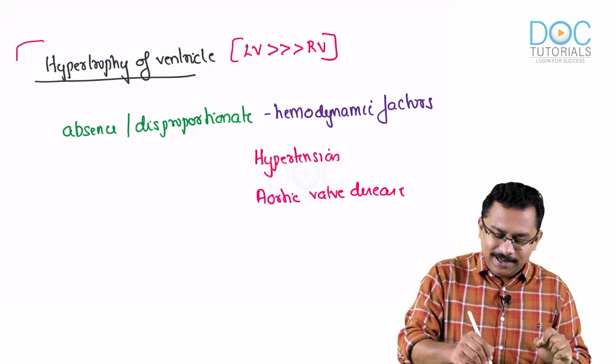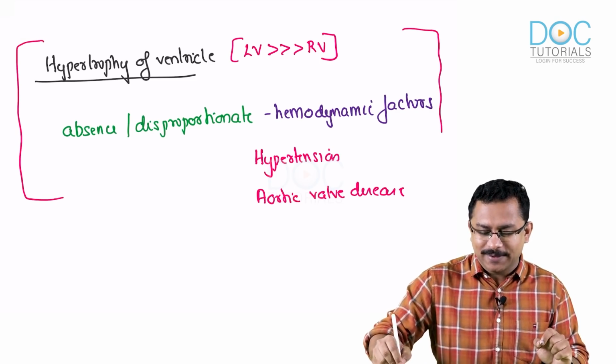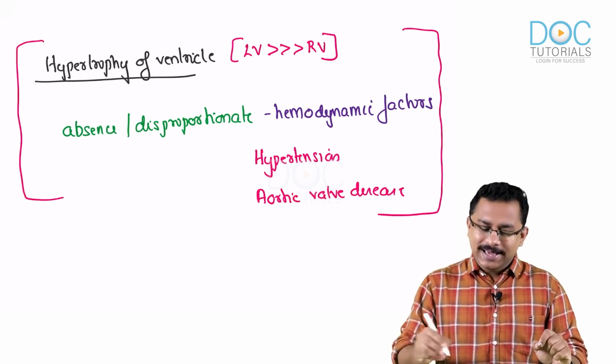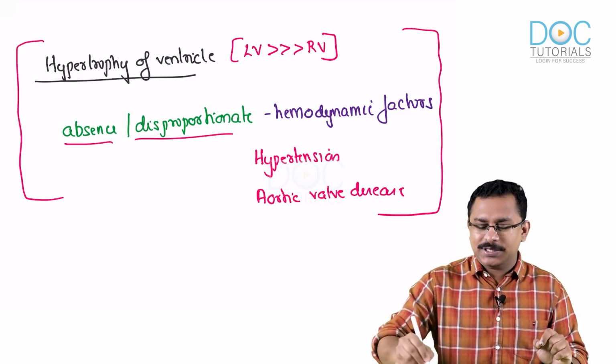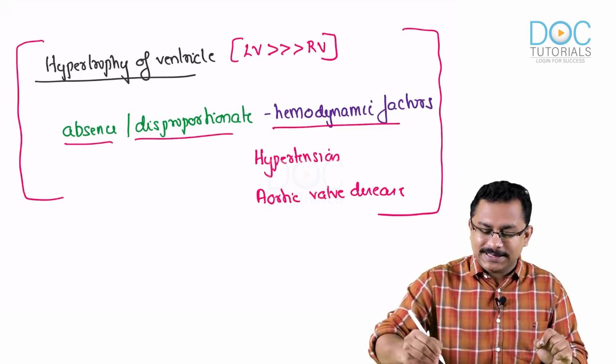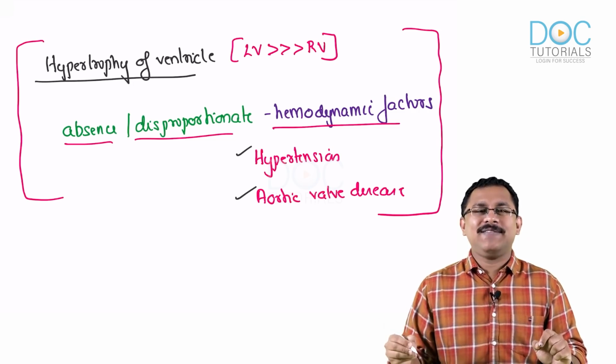So this particular definition is very important, where you have hypertrophy of the left ventricle in the absence or disproportionate to the hemodynamic factors like hypertension, aortic valve disease.